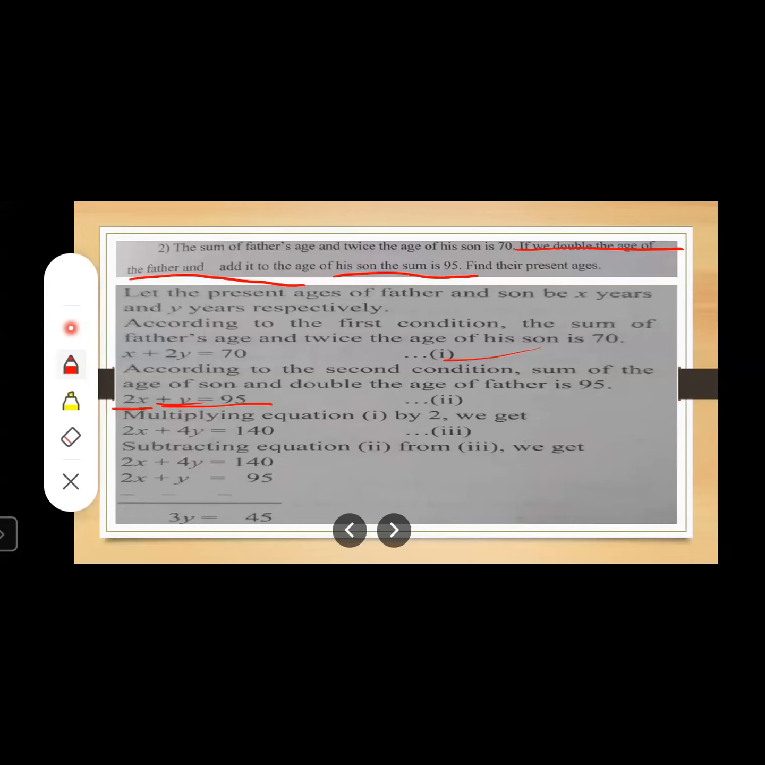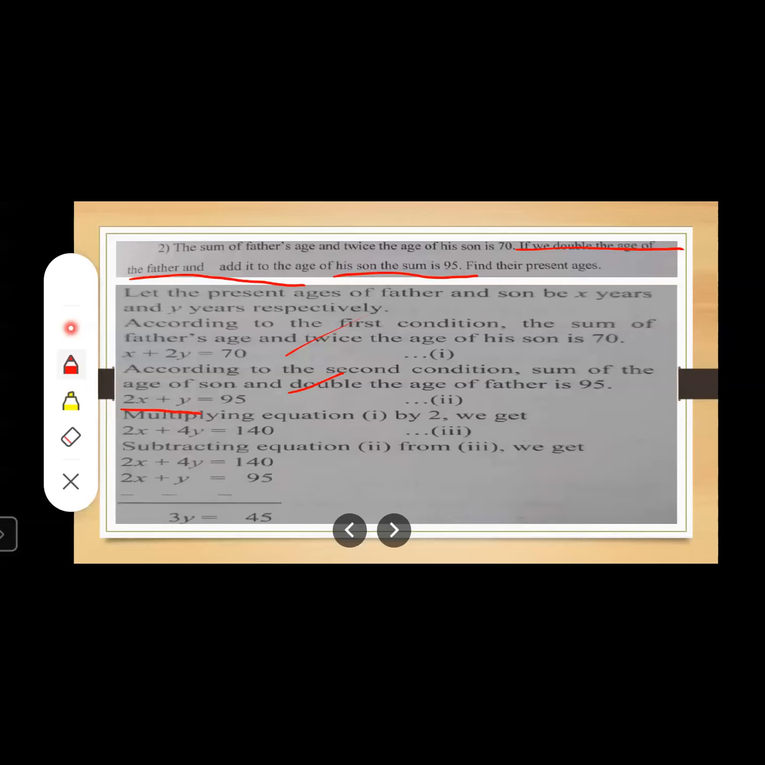Now we want to find the values of X and Y, and to find them we need to solve these two equations. You can solve these equations by any convenient method. So first of all, take the equations as they are. This is equation number 1. This is equation number 2. We need to cancel one of the variables. Either we can cancel X or we can cancel Y. Here we can see in equation 1, X plus 2Y is equal to 70, and here 2X plus Y is equal to 95.